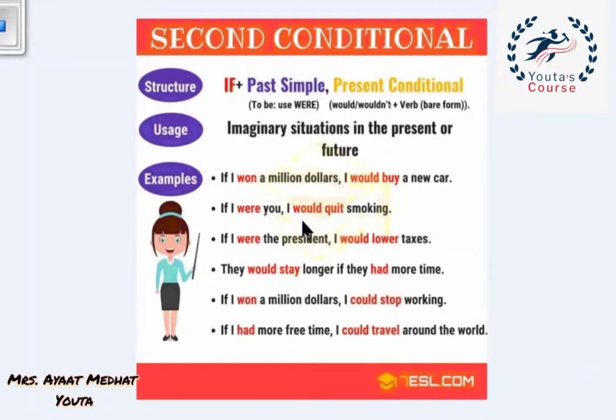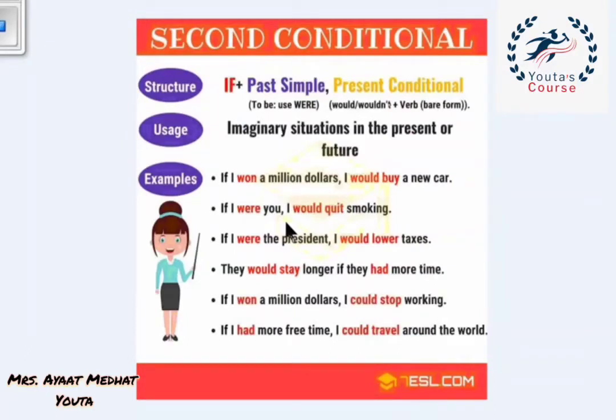If I were you, I would quit smoking. And in this sentence, I just want to say something. With giving advice, we use were with all of the pronouns. I, he, she, it, they, we, you, all of the pronouns we use were in giving advice with the unreal situations. Okay? Unreal situations. With all of the persons, we use were. If I were you, I'm giving advice now. I would quit smoking. It means you shouldn't smoke.